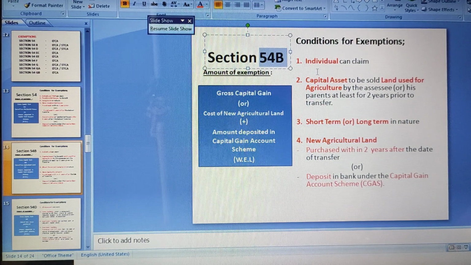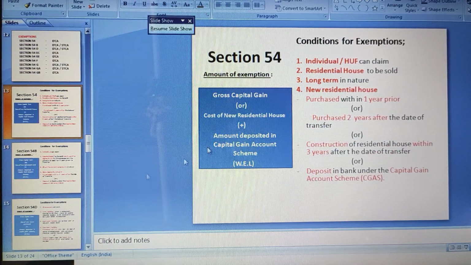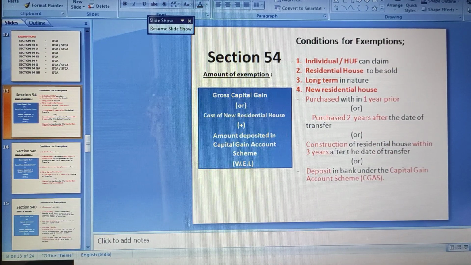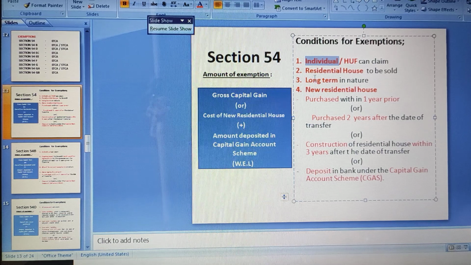So see these 4 things, whichever sections are applicable you have to apply. You have to see purchase and sale, and the first point will always be satisfied because they will give individual problems for us, and you have to see the rest of the things. Hope you have understood.